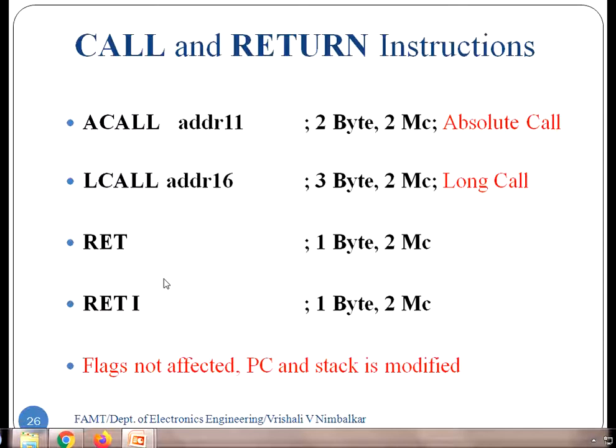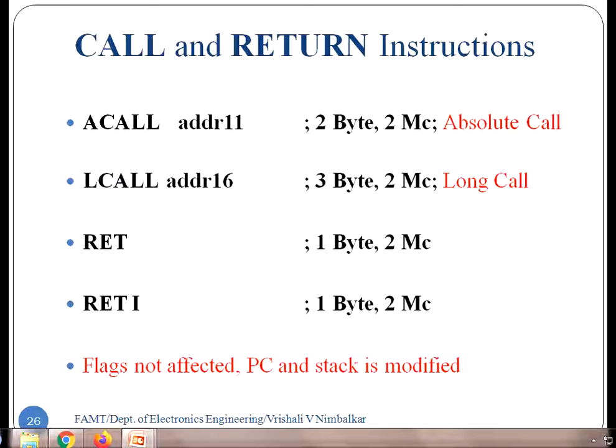Okay. So RET and RETI are again program branching instructions. The branching is taking place from the subroutine back to the main program. So both are 1-byte and 2 machine cycle instructions. So call is used to jump to and execute the subroutine, and return is used to exit from the subroutine. Okay, students. Now any of these instructions does not affect any of the flags. So none of the flags are affected.